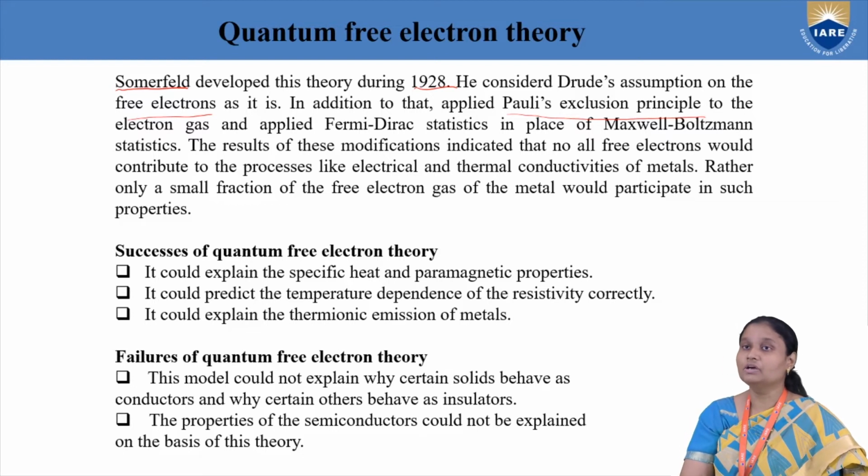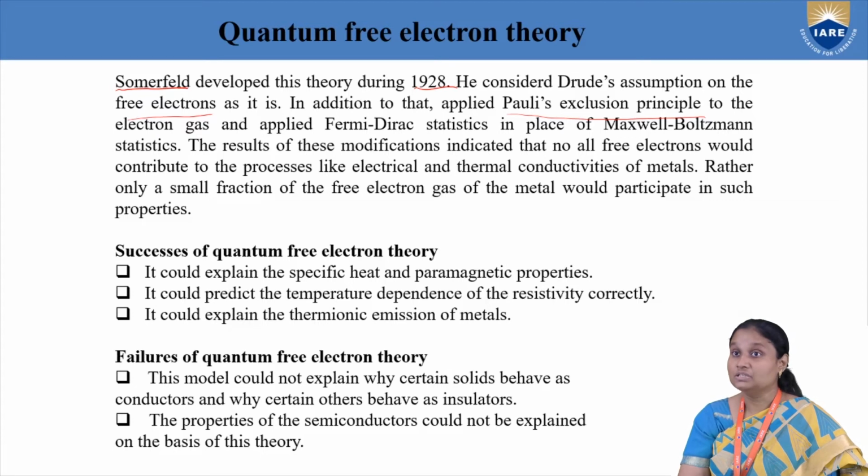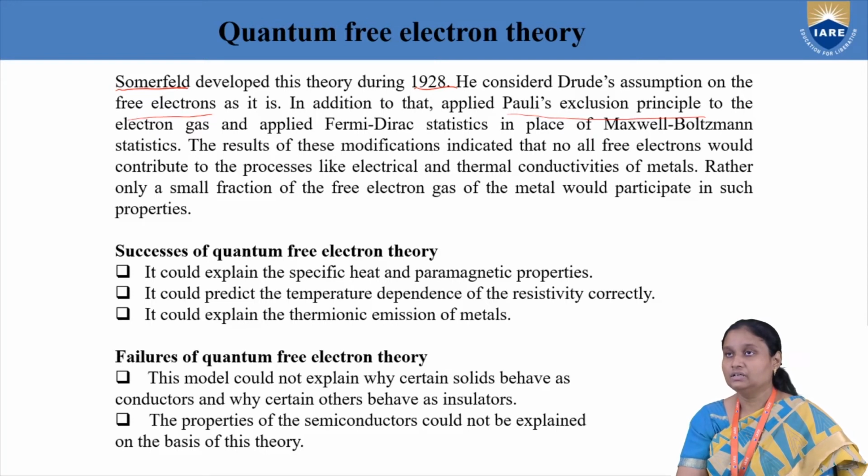And one more thing you have to understand here is that the classical free electron theory is completely based on Maxwell-Boltzmann statistics, where electrons move randomly everywhere and behave like gas molecules. Whereas Sommerfeld has applied Pauli's exclusion principle as well as Fermi-Dirac statistics.